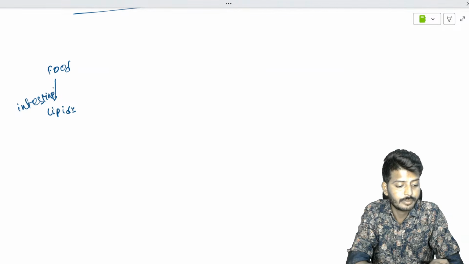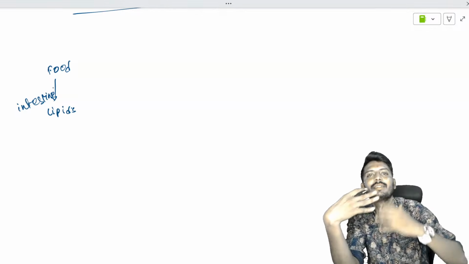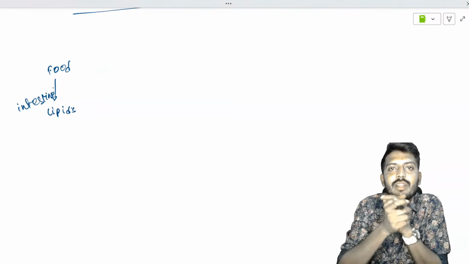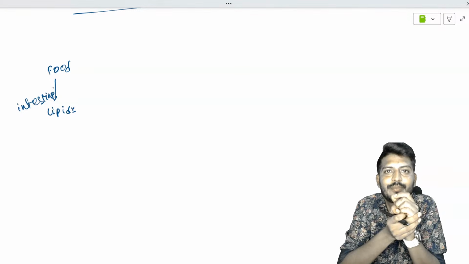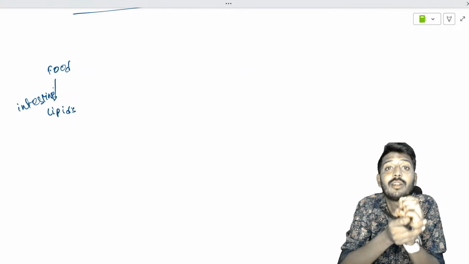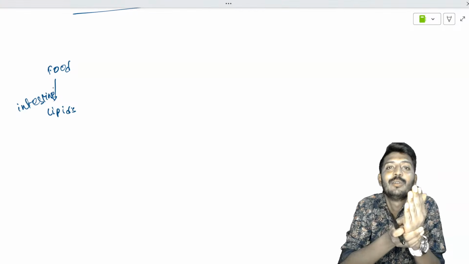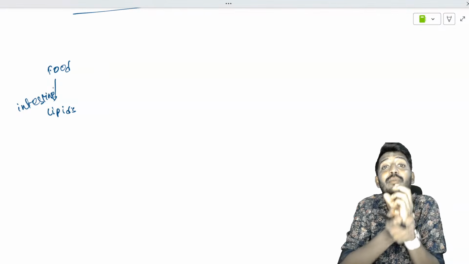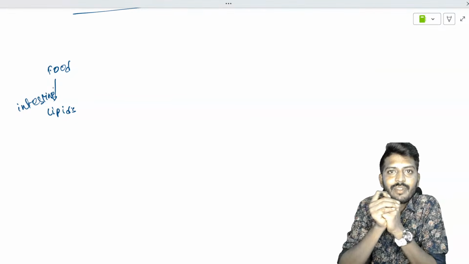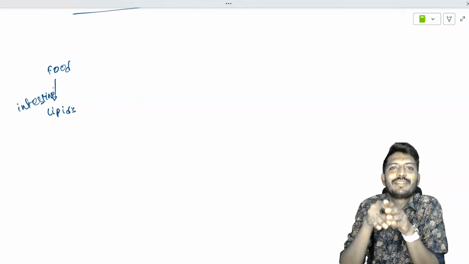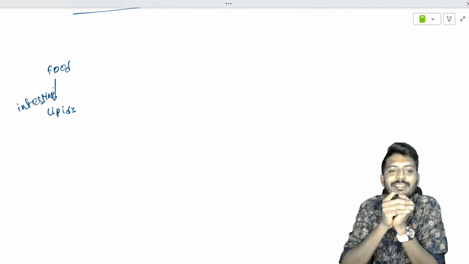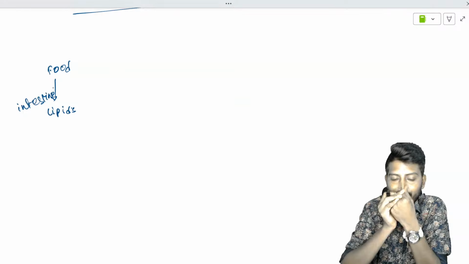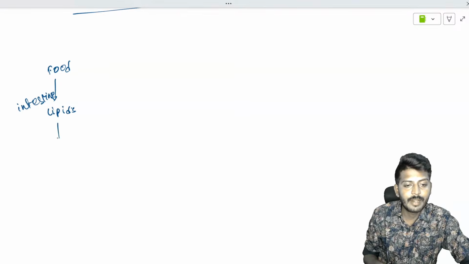Why not? Not just lipids, for many substances, their absorption depends upon what? Remember one dialogue: size matters. Size matters for absorption. Change your thinking. I'm talking about size mattering for the absorption of molecules in the GIT. The larger the size, the lesser the absorption. The smaller the size, the better the absorption. So these lipids will break and will undergo emulsification.